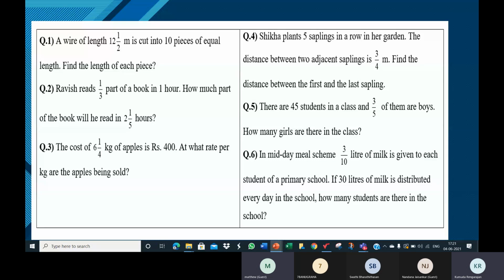Let me check, maybe I have to put it. Let me check and get back to you. Yes, ma'am, I was talking about this test only, on word problems. Yes, ma'am.